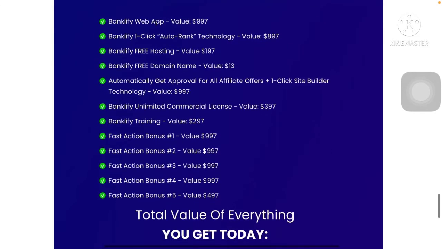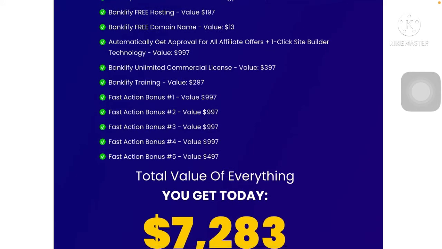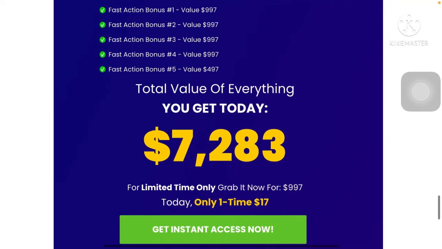You're going to get Banklify web app, Banklify one click auto rank technology, Banklify free hosting, Banklify free domain name, automatic approval for all affiliate offers plus one click site builder technology, Banklify unlimited commercial license, Banklify training, fast action bonus 1, fast action bonus 2, 3, 4, 5, and the total value of everything is $7,283.